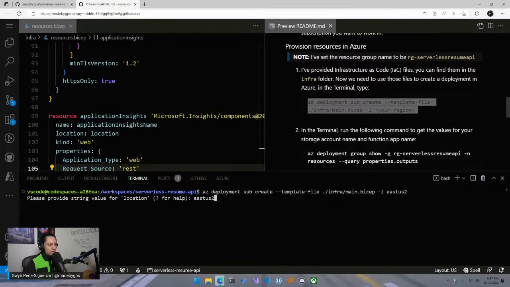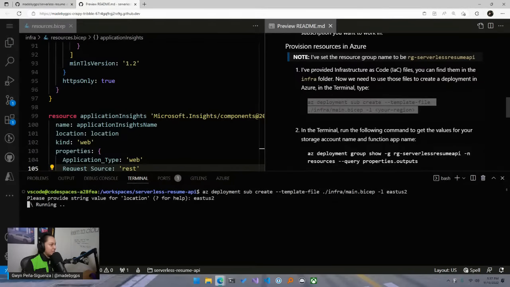And then it's going to ask you, please provide a string value for location, and then just repeat that same region for you. Because you can create the deployment and your infrastructure in different regions, so that's why it's asking you twice. The second time it's asking you is because in our main.bicep, remember at the top we were asking for a location? That's why it's asking us here.